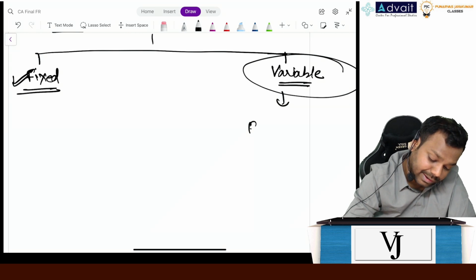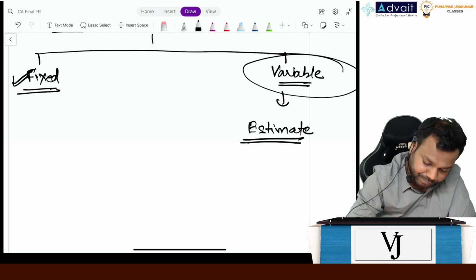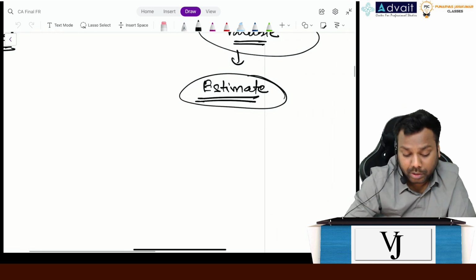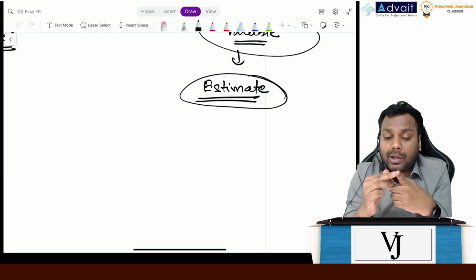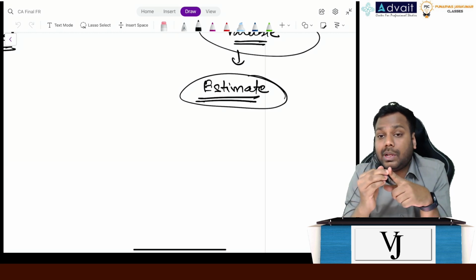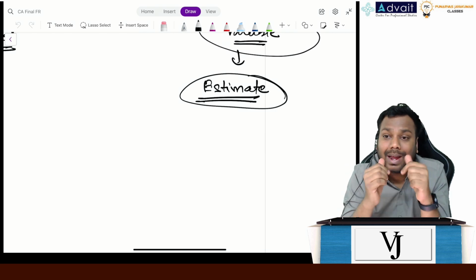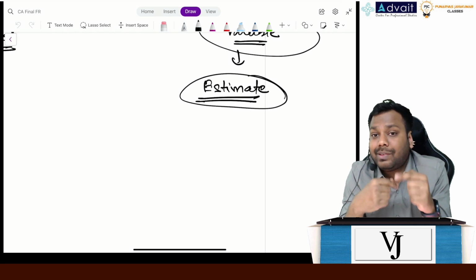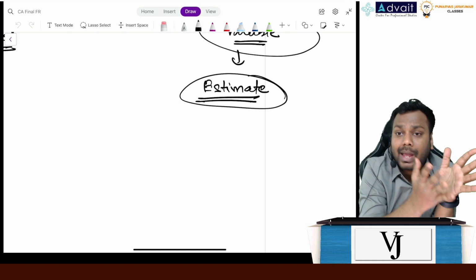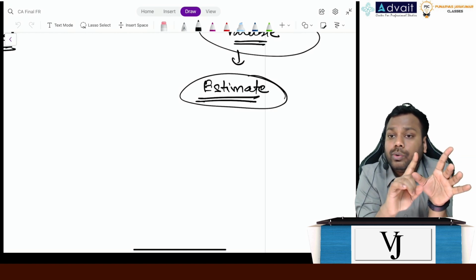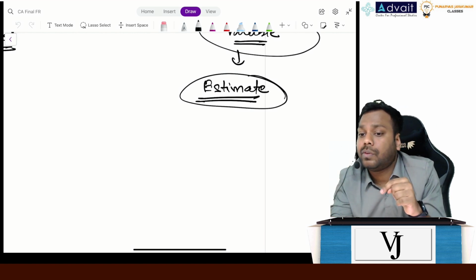The standard says that you can include the variable consideration as part of your transaction price, provided you are reasonably certain that whatever amount you are including in your transaction price, you are not going to reverse in the future.